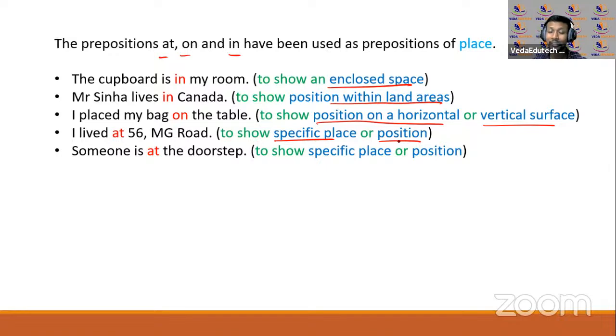Right, someone is at the doorstep. Specific place, doorstep के बाहर कोई है. Right, at the doorstep, specific place or position, what it can say that. Great. Okay, so this is one.